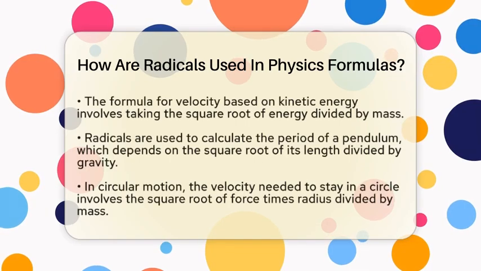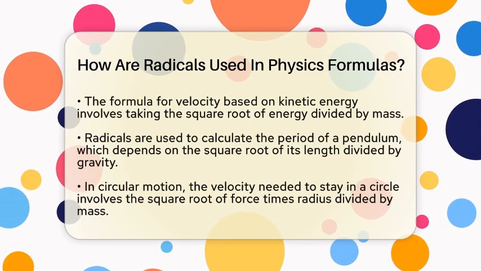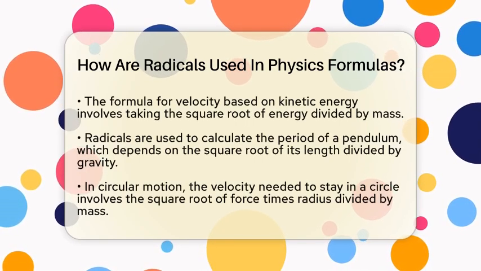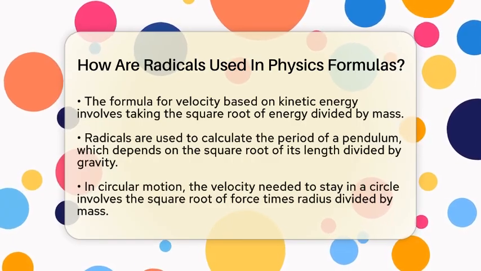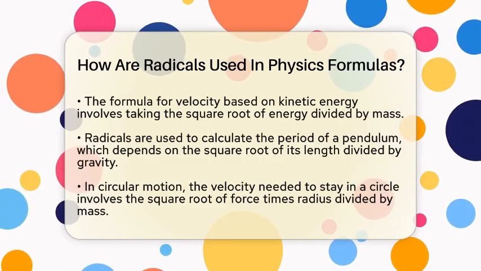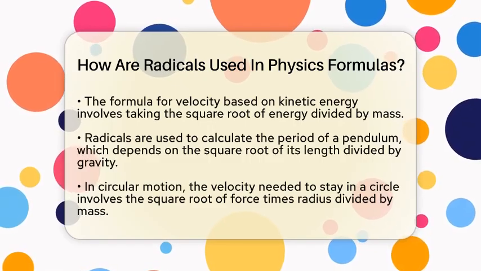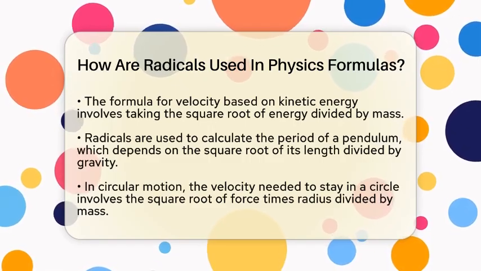Think about the speed of an object when you know its kinetic energy. The formula looks like this. Velocity equals the square root of 2 times the kinetic energy divided by the mass. This means you take the square root of an expression involving energy and mass to find the velocity.